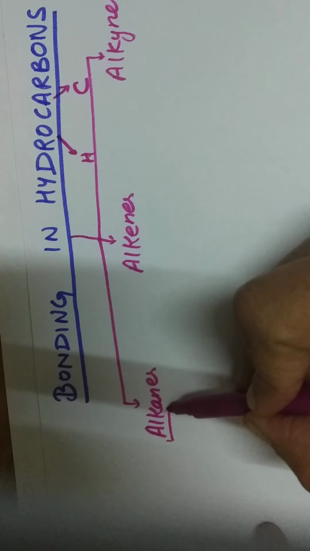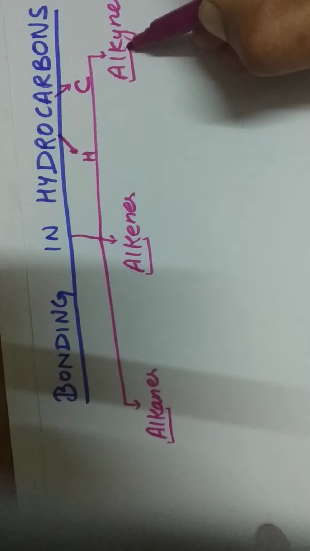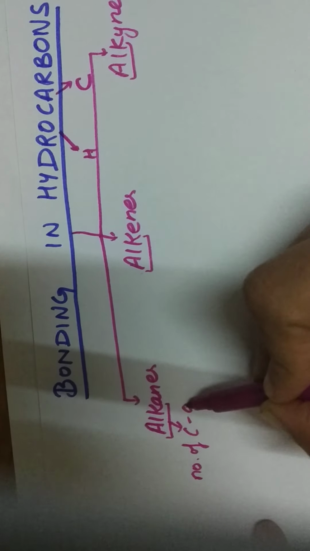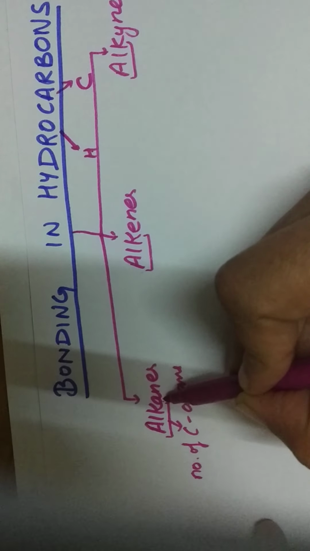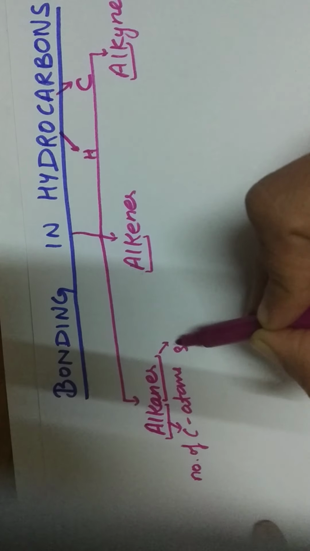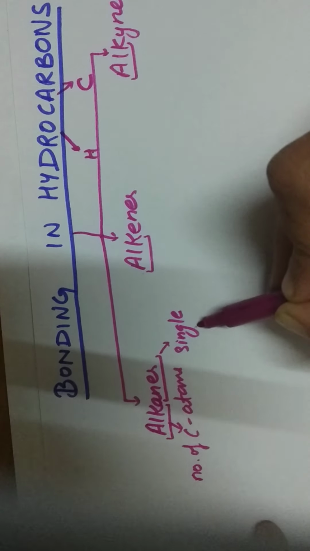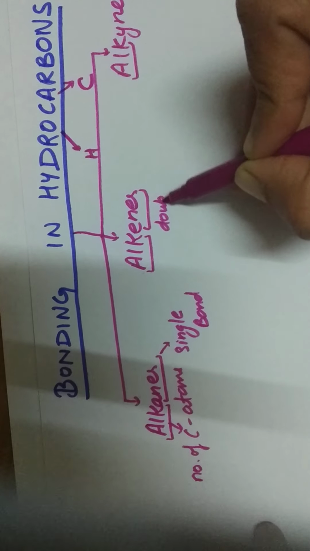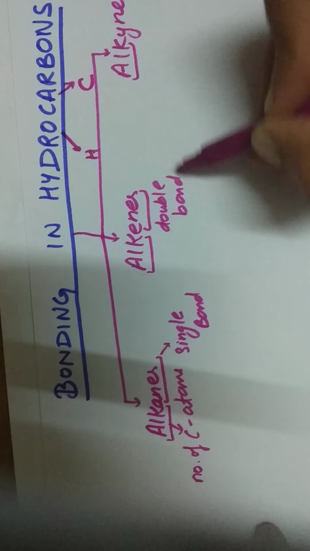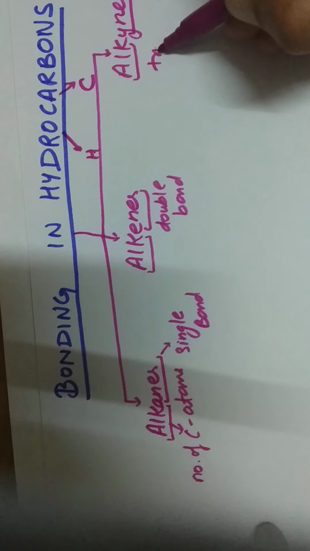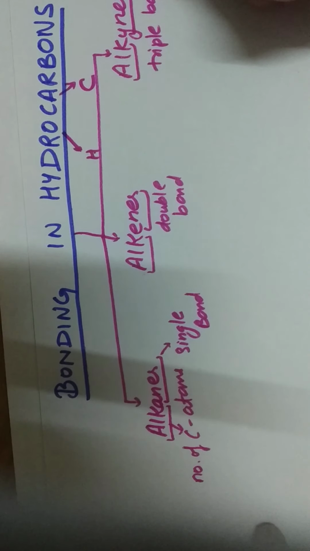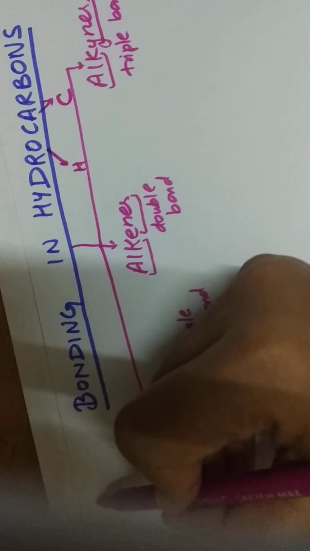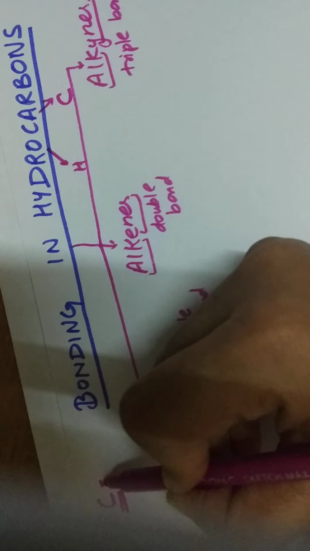In these names, the ALK part represents the number of carbon atoms, and AN represents there is a single bond between carbon atoms, EN represents there is a double bond between carbon atoms, and YNE represents there is a triple bond between carbon atoms.